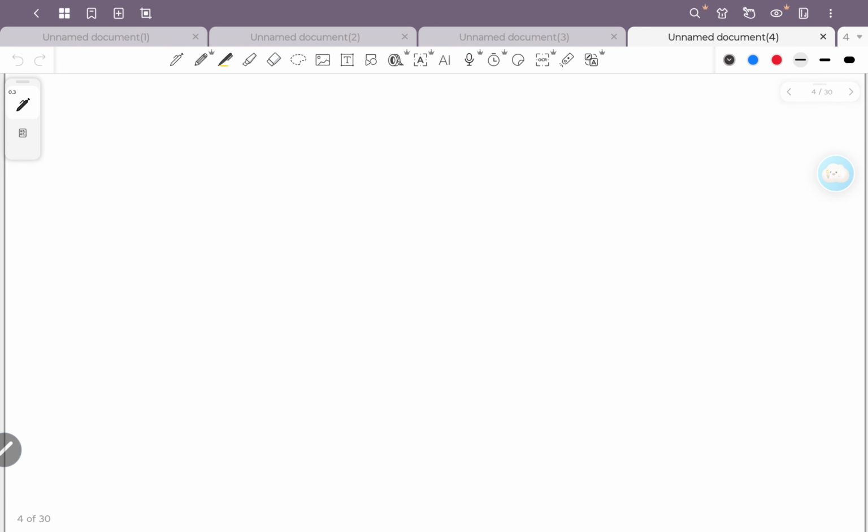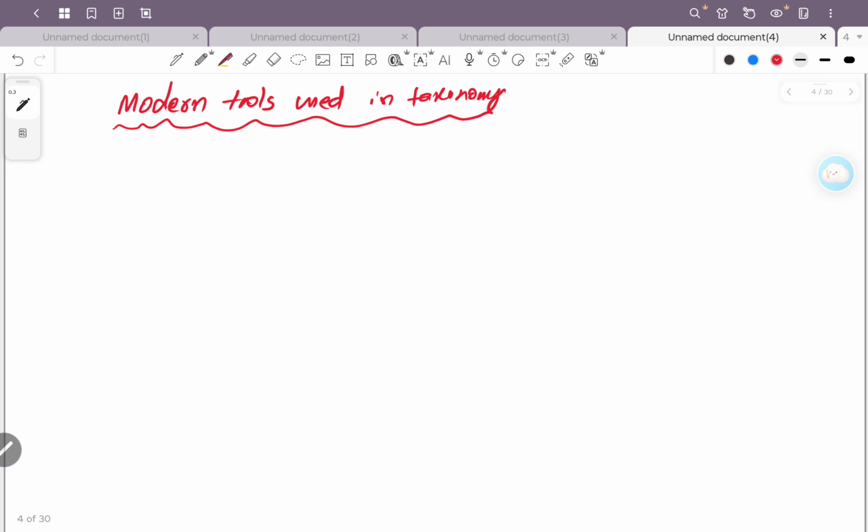Okay, now next is modern tools used in taxonomy. Now we will study modern tools used in taxonomy. So what are the tools used in the present day for classification?